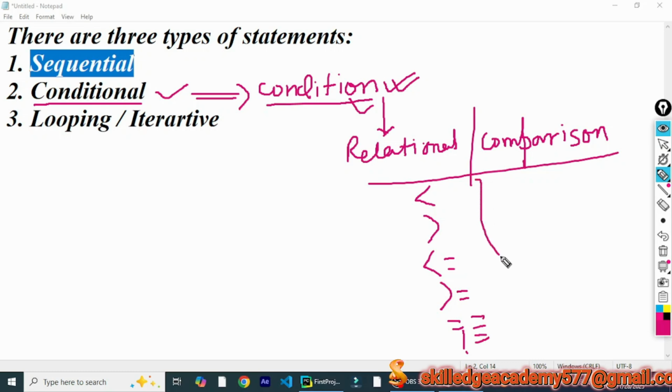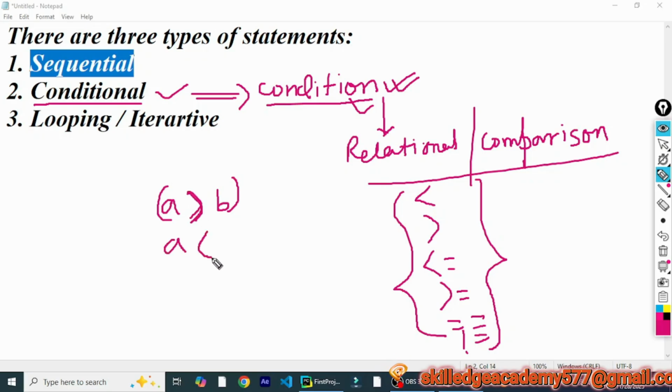If an expression contains any of these 6 operators, for example if I write A is more than B, this expression contains a comparison operator. Similarly, if I write A is less than B, again this contains a relational or comparison operator. A equal to B is again a comparison.